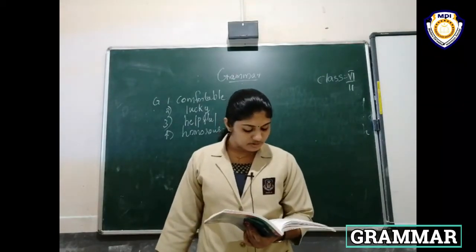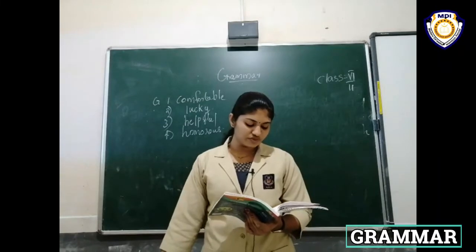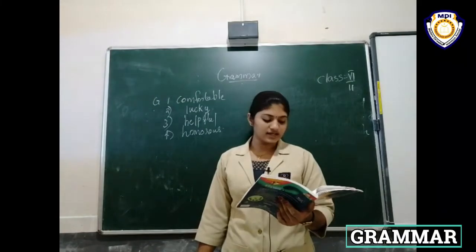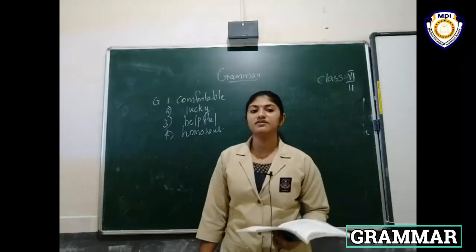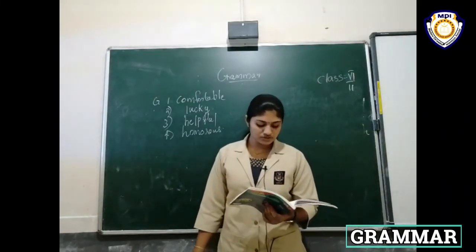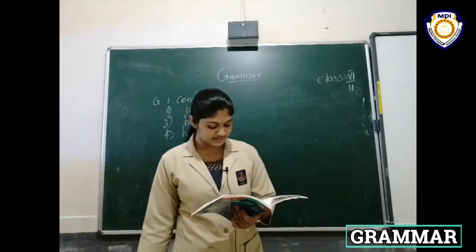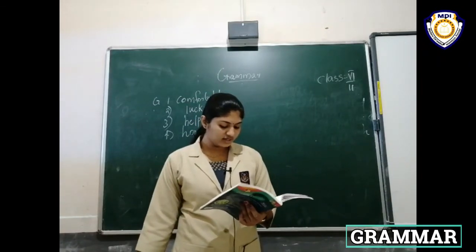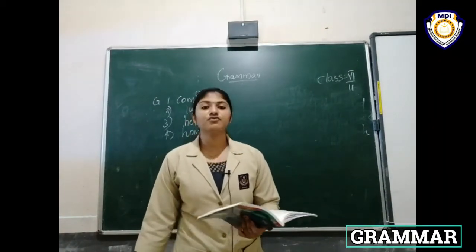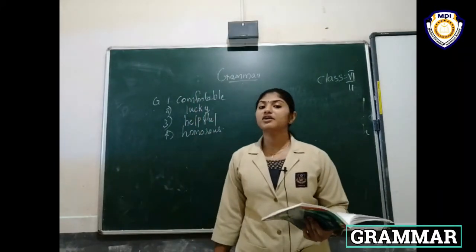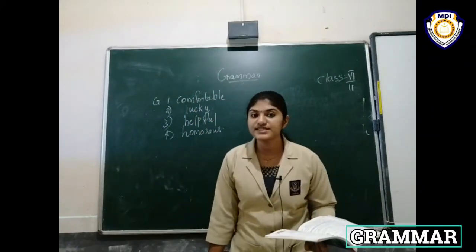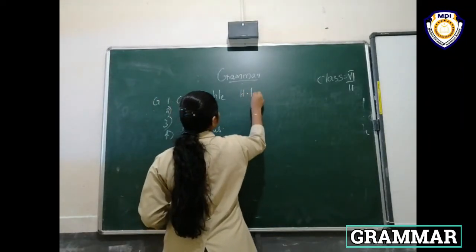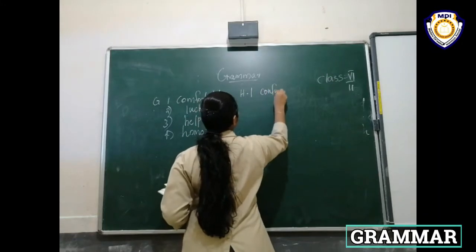Then exercise number H. Choose the suitable verbs from the box. Make adjectives from the verbs to complete these sentences. Here some verbs are given. All of you make adjectives from the verbs to complete the sentences. Here first one: the jigsaw puzzle was very dash. In brackets we have the verb confuse. We change it to the adjective confusing. First one, confusing.